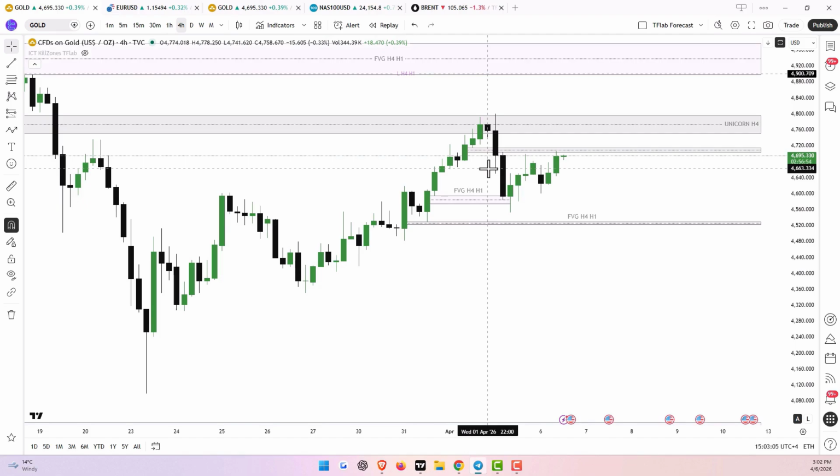Following the Axios report, which stated that mediators in the ongoing Iran-United States conflict are actively working toward establishing a 45-day ceasefire, we can see that we've witnessed gold price growth since the very beginning of this trading week. If military tensions in the region continue to decrease and the situation remains relatively stable, we can expect this upward movement in gold prices to remain ongoing for the foreseeable future.